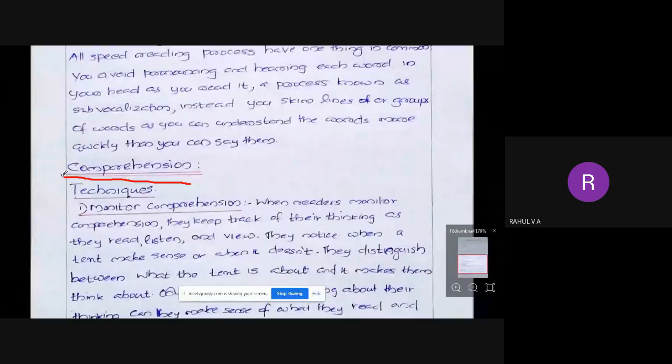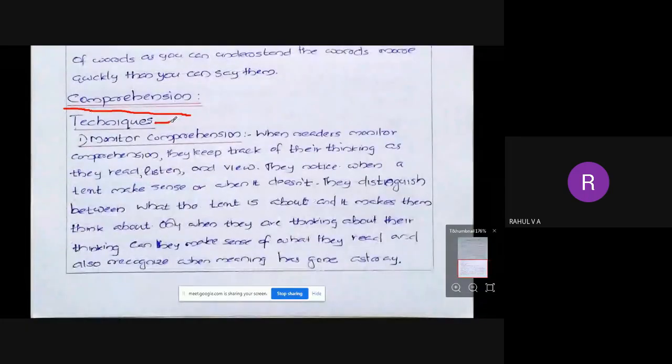So what are the techniques? The first one is monitor comprehension. First, we have to monitor comprehension. In order to understand a textbook or an article completely, what are the techniques we have to use? That is what we are going to discuss now. So the first one is monitor comprehension, that is, monitor your ability to understand.